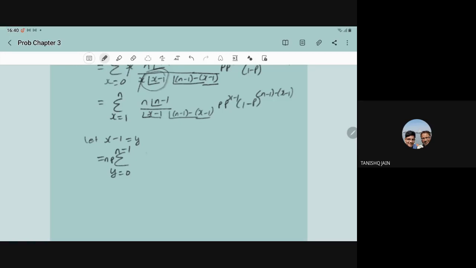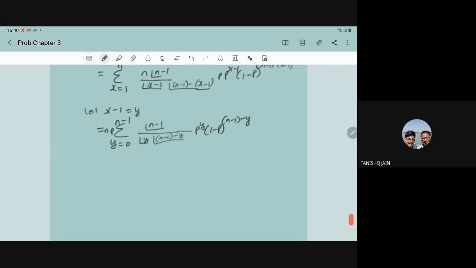So what is inside? Here we have factorial of n minus 1, here we have factorial of y, here we have factorial of n minus 1 minus y. And p you have taken outside, so inside we have p to power y and (1 minus p) to power n minus 1 minus y.